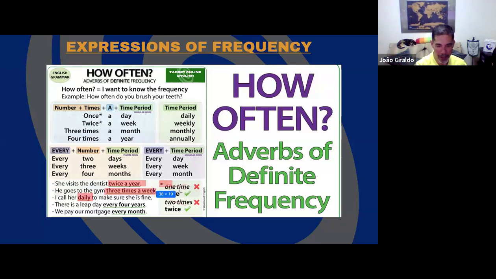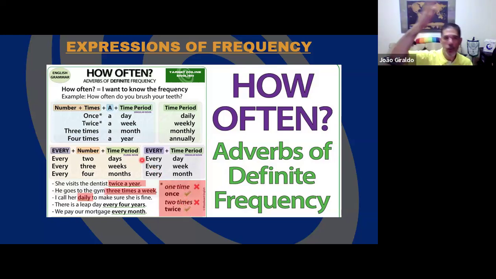Here, very important, the frequencies. Okay? We hear, especially in music, people saying 1 time or 2 times, but these expressions don't really exist in English. People don't use 1 time or 2 times. So we have special structures to represent 1 time and 2 times, which are once and twice. So for example, I study English once a week, 1 class a week. Or I study English twice a week, so 2 classes a week.